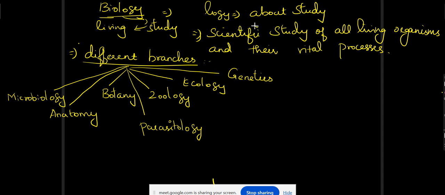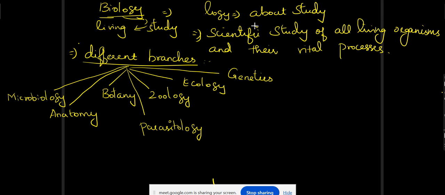Okay, ma. So I'll take from the first. So what is biology? Bio means living. Logy means study, we know that the term is about study. So we are studying about the living things. And the definition: what is the definition of biology?